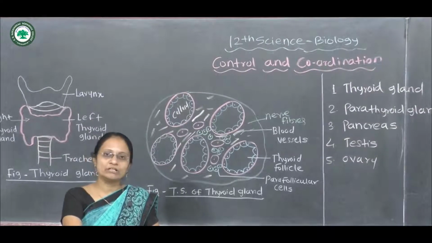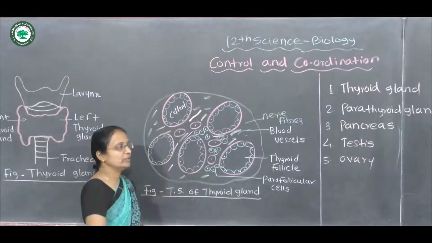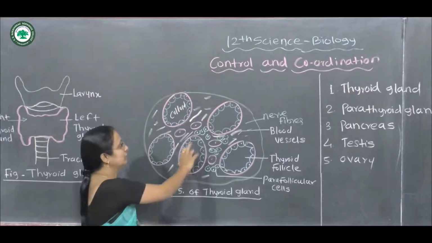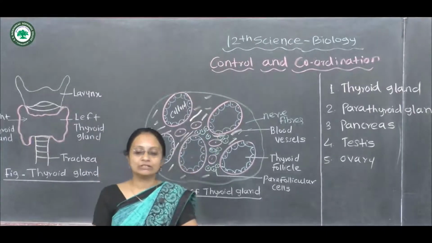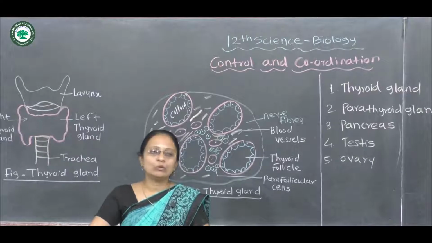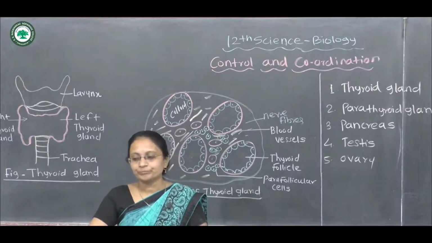Instead of cytoplasm, the matrix is replaced, showing the communication between the thyroid follicles as well as the parafollicular cells. The main role of the thyroid gland is to secrete the hormone thyroxine.